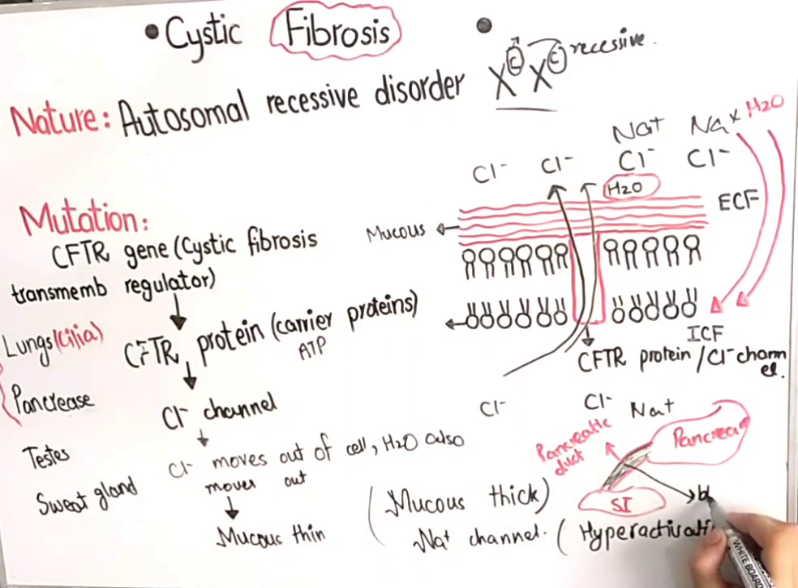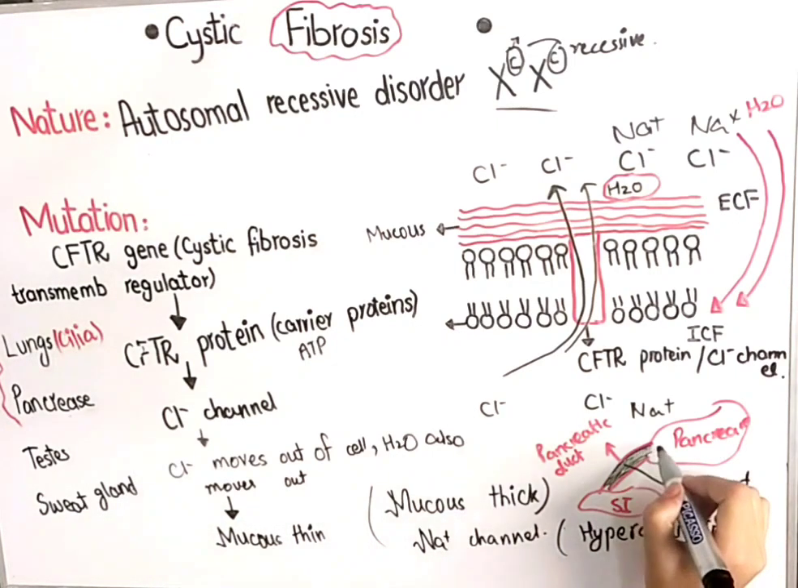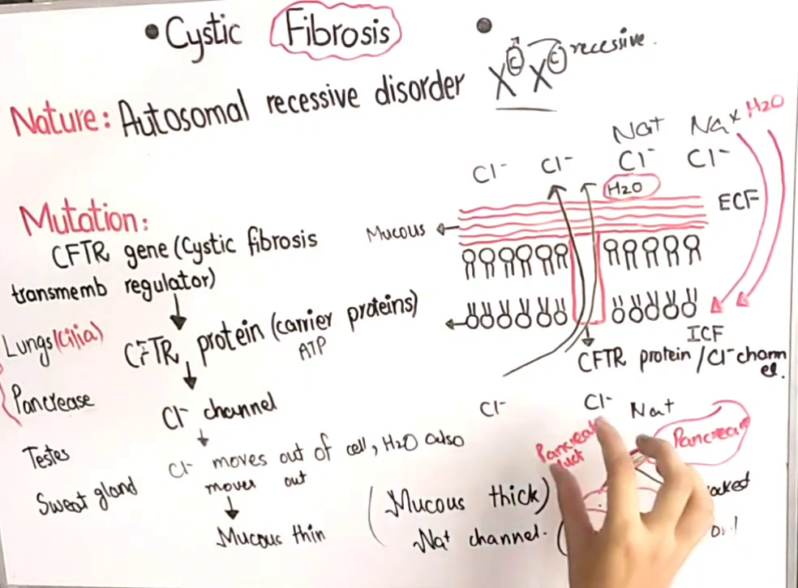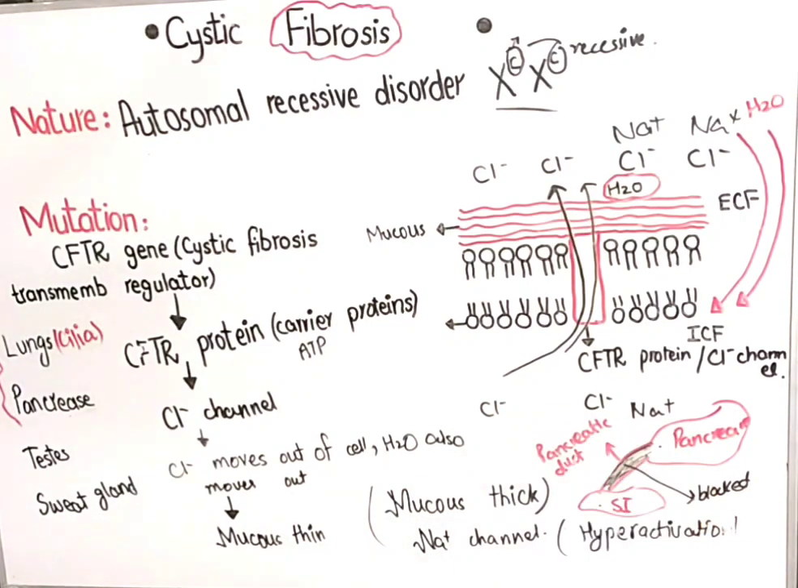this pancreatic duct gets blocked. So what does the pancreas have to do? The pancreas has to release the enzymes, the pancreatic enzymes. But the pancreatic enzymes cannot be released, and they will not reach the small intestine. So what is the effect of cystic fibrosis on the pancreas? The pancreatic enzymes will not be released into the small intestine due to blockage of the pancreatic duct by this thick mucus.